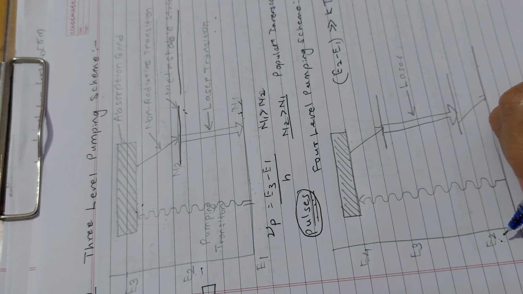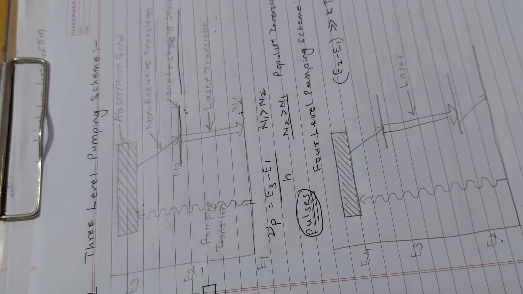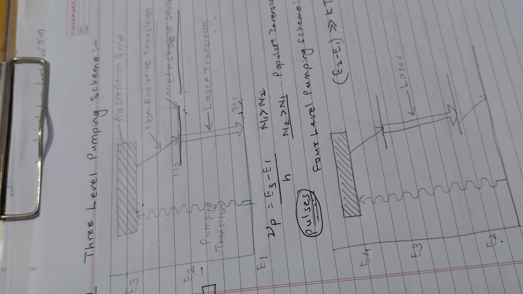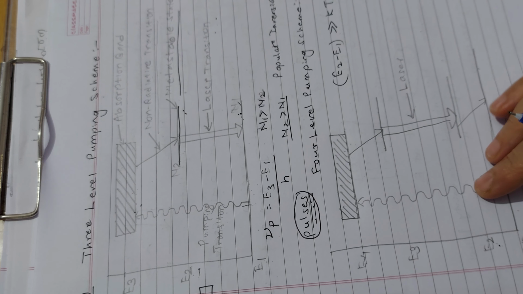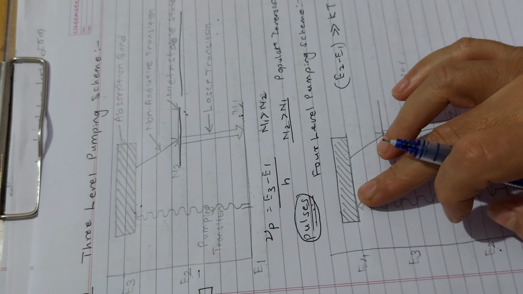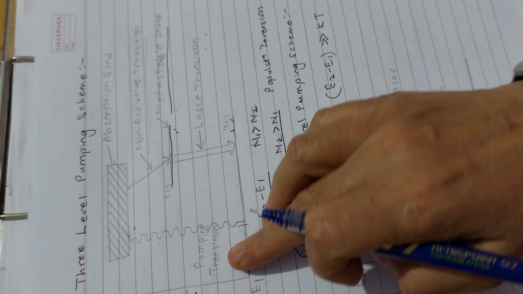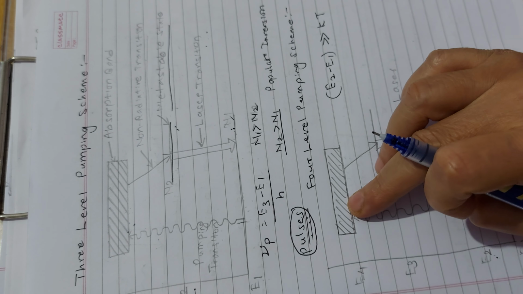In this, the pump energy elevates the atoms to a short-lived uppermost level E4. Fine. So we are doing this pumping transition to E4.